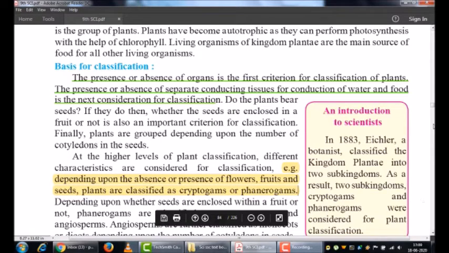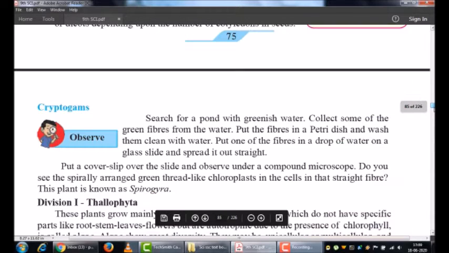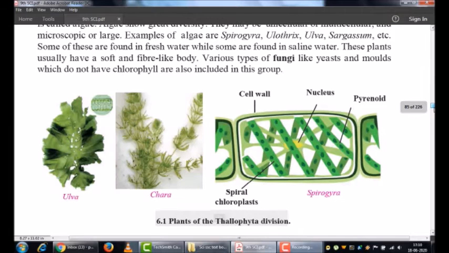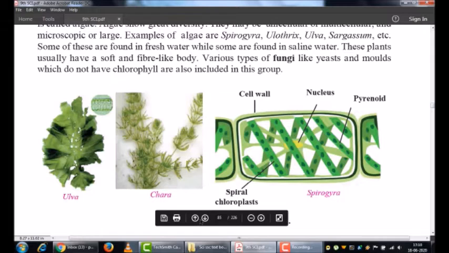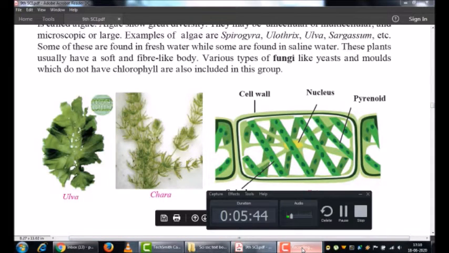So these are the certain criteria. This is just a basic introduction of what we are going to study. Now let us have a short break. After that we will continue with our next session.